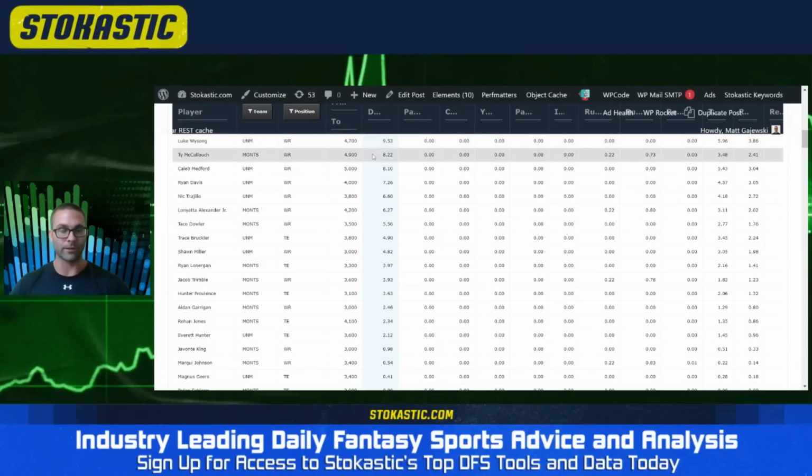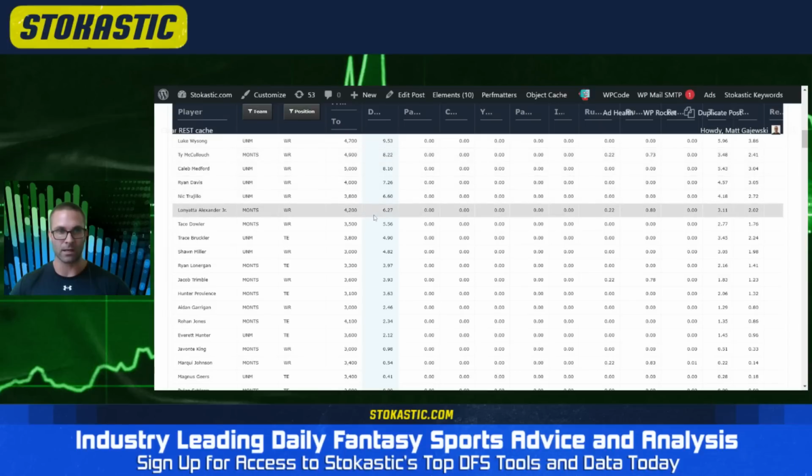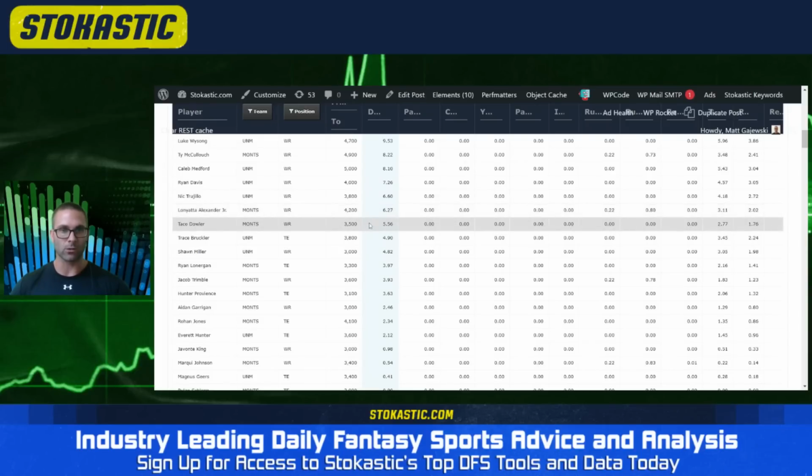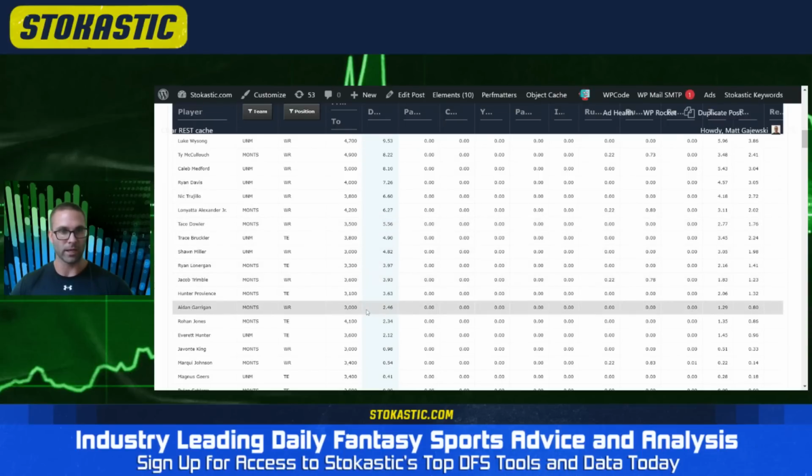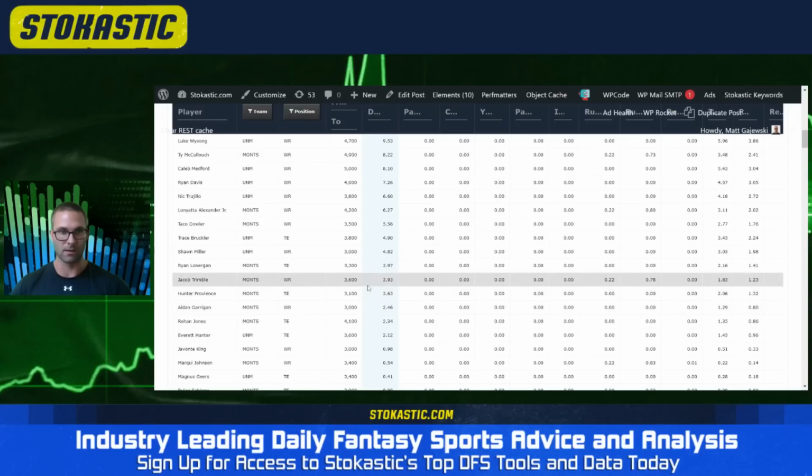Montana State, again, they don't throw the ball often, but they have such a high implied team total that the receivers project decently. Ty McCullough is a Colorado State transfer. Lanyata Alexander is a Washington transfer. Those will be your top two on the team. They listed Taco Dowler as their wide receiver 3 on the depth chart, which was a surprise because players like Jacob Trimble, Aiden Garrigan, they played more last year. So similar to the running back situation, I wouldn't be shocked to see a rotation. So if you want to throw darts on some of these guys, it does make sense.